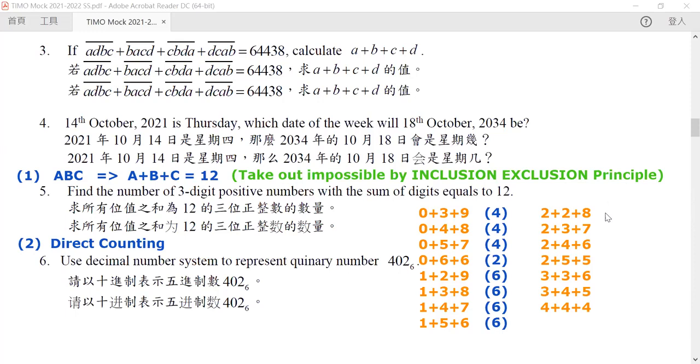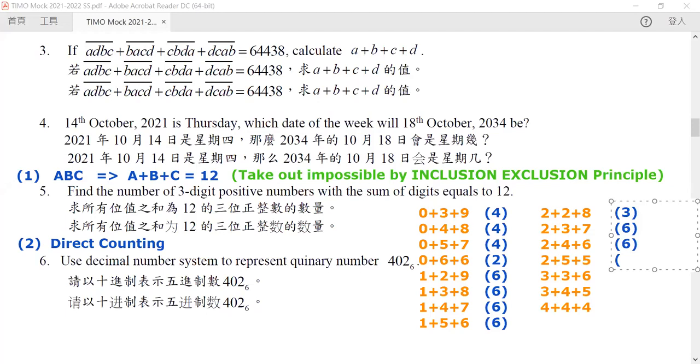Now for our 228, because the 2 and 2 are the same, all it depends on is the position of our 8. So there are only 3 ways of doing this: either place it on the hundreds digit, the tens digit, or the unit digit. Now for 237, again, 6 different ways of doing this. And here, 6 different ways of doing this.